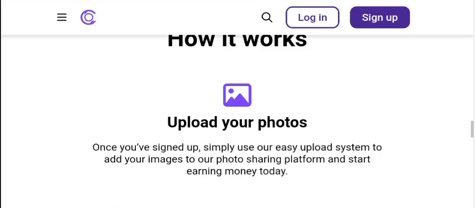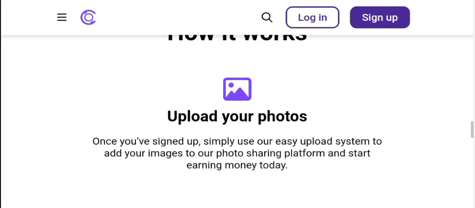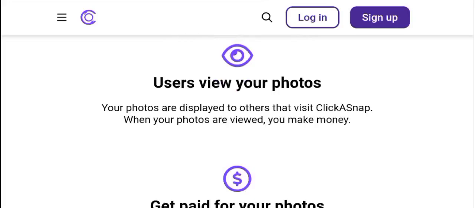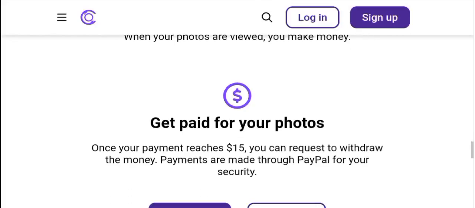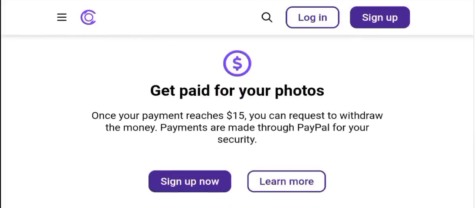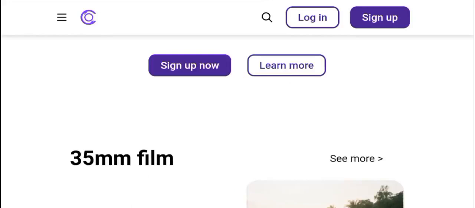As you can see here, it says, how does it work? The first way it works is that once you sign up, you simply use the easy upload system to add your images to the photo sharing platform, and you can start earning money today. Number two, users view photos. When your photos are displayed to others that visit CampusHutzle and are viewed, you make money. Number three, you get paid. When your payment reaches $15, you can request to withdraw the money. Payments are made through PayPal for your security. So if you don't have a PayPal, you need to make sure you learn how to, or look for a way to, create a PayPal account.